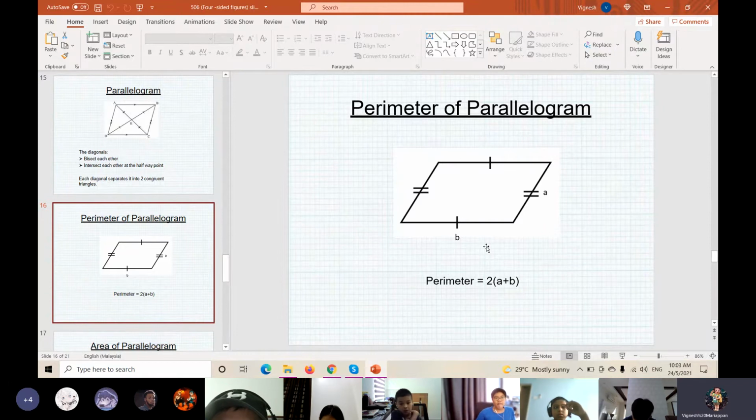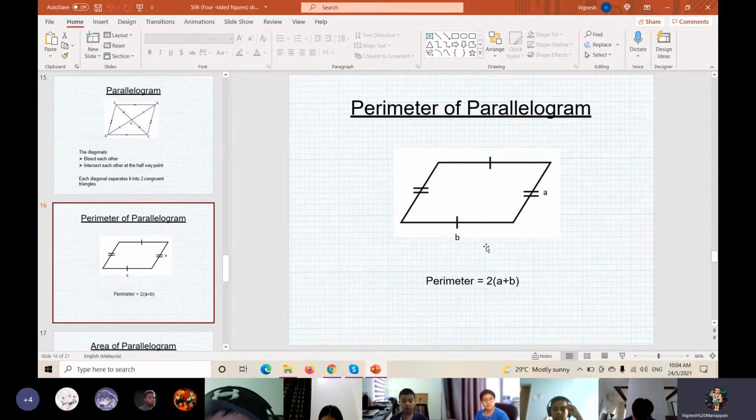Teacher said no matter which shape, if the shape has four sides, the interior angles total 360 degrees, correct? So what is the total angle for a parallelogram, class? 360 degrees. Very good. The total angle for a parallelogram is 360 degrees.